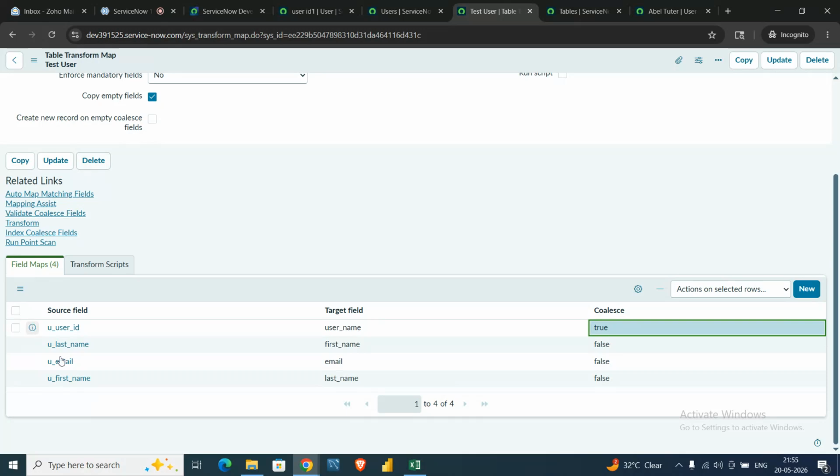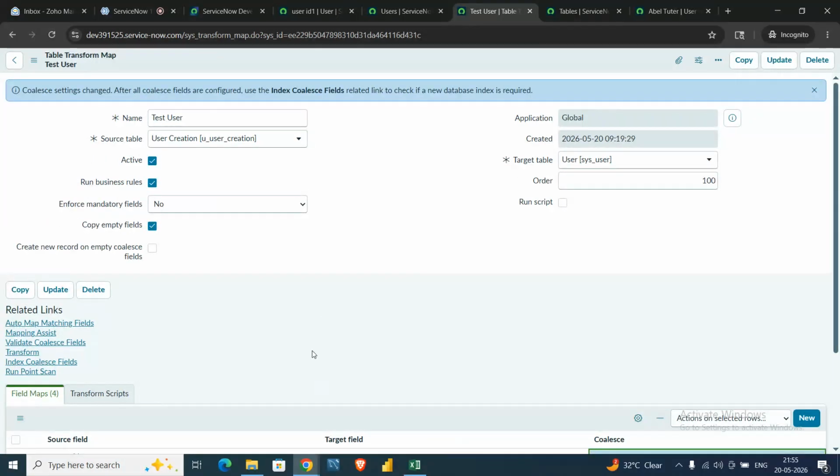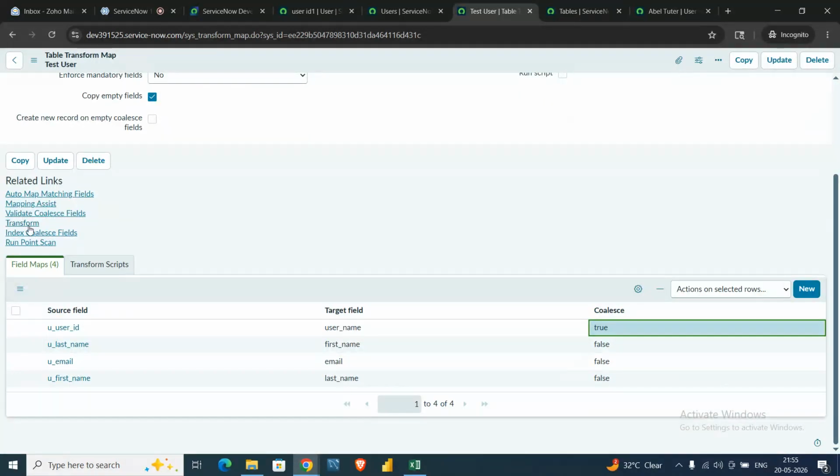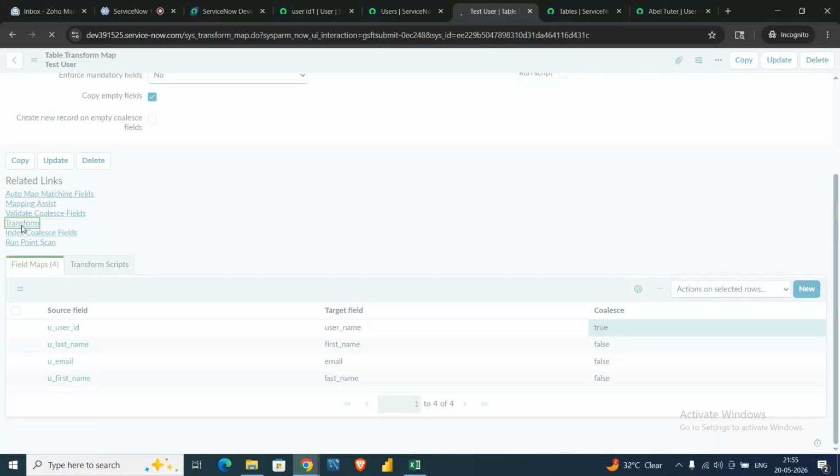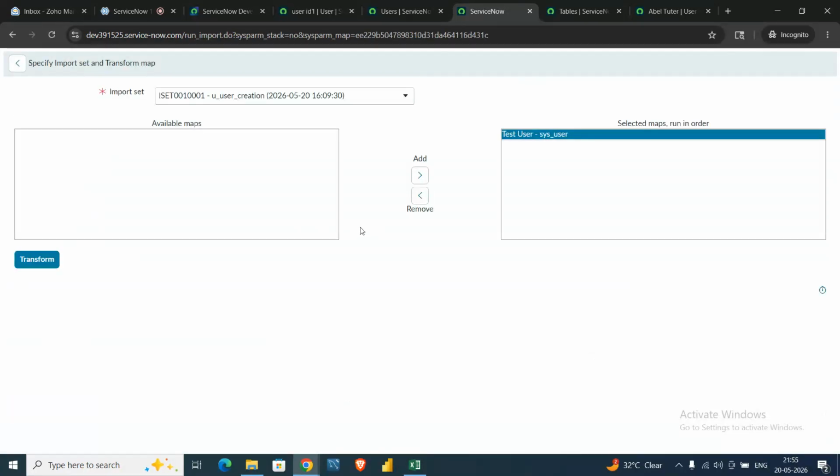After everything is set, let's click on the option called Transform, which is present in the related links. As you can see, this is our transform map, and let me click Transform here.